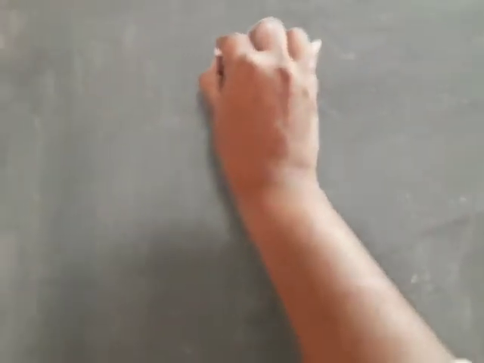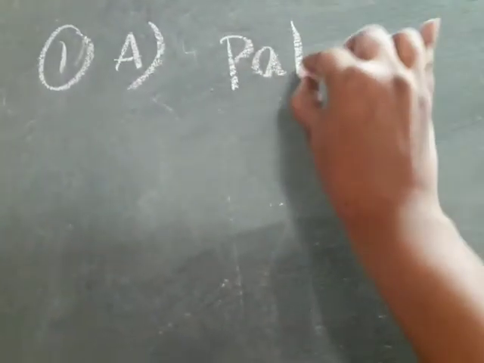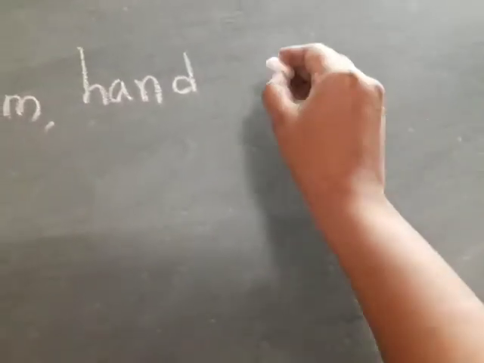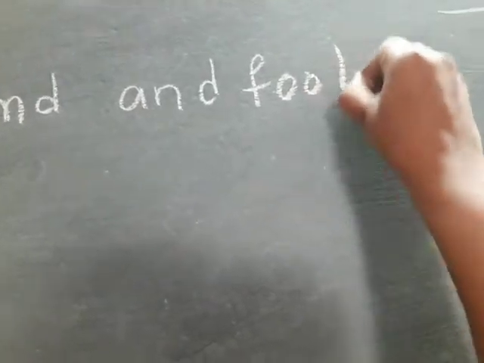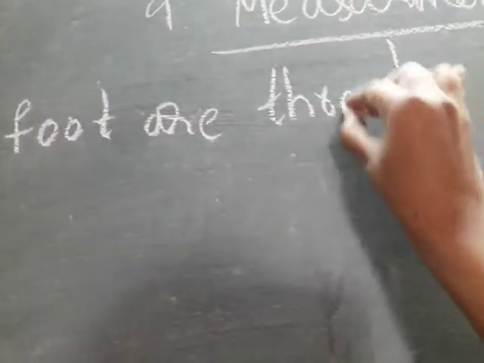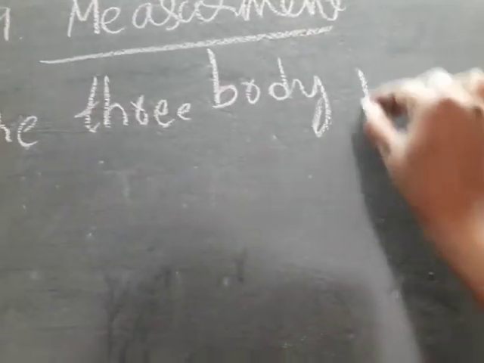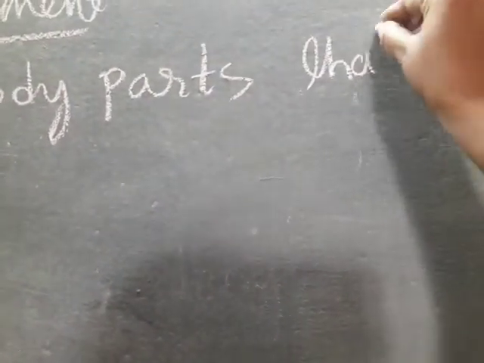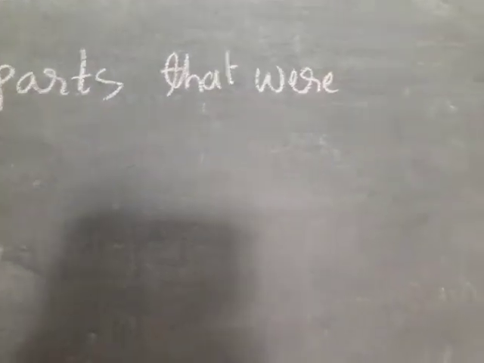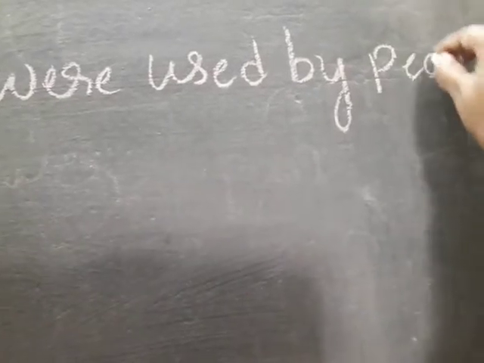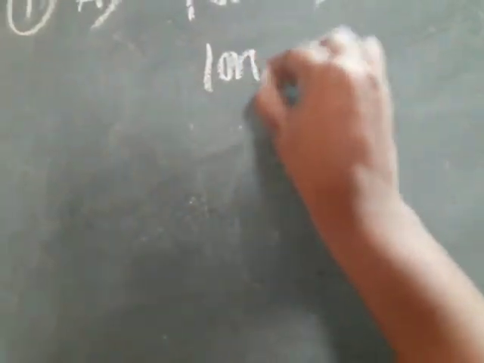First question answer: palm, hand, and foot are 3 body parts that were used by people long ago to measure length.